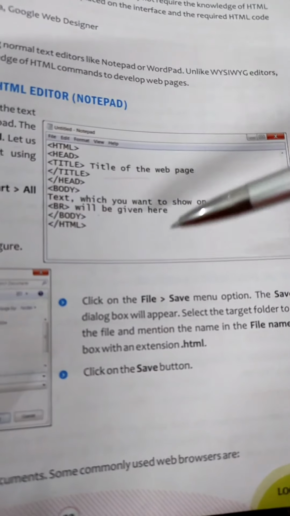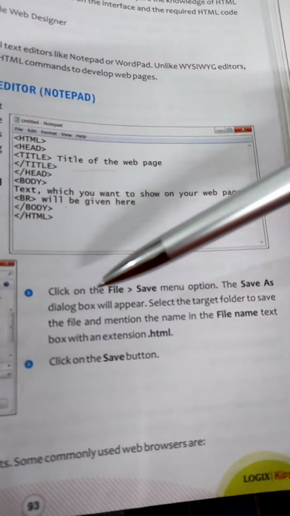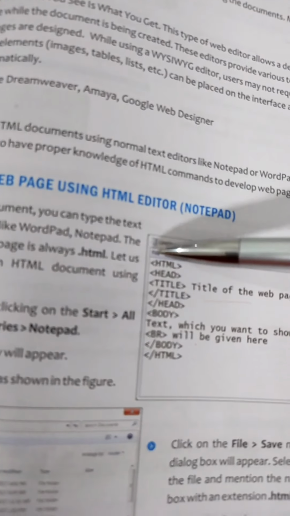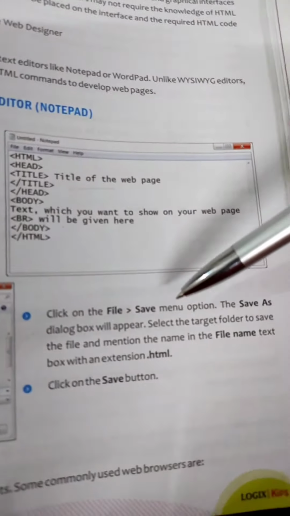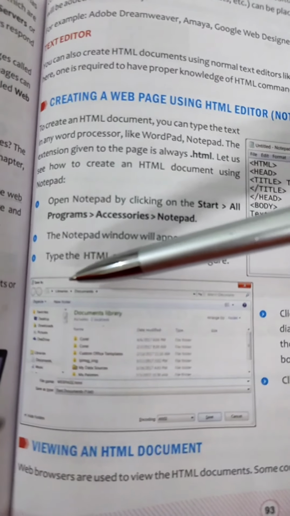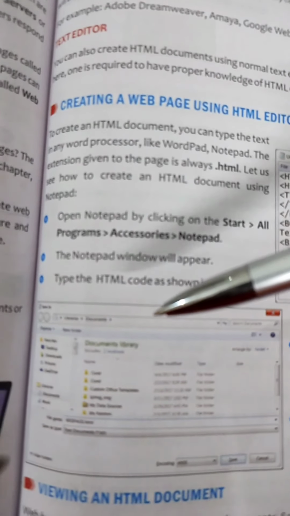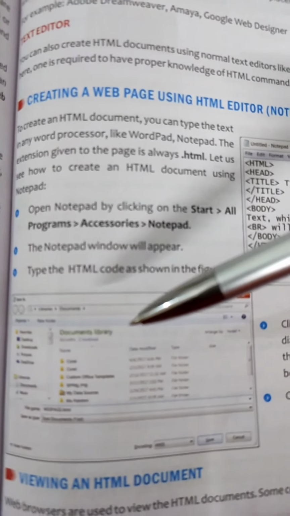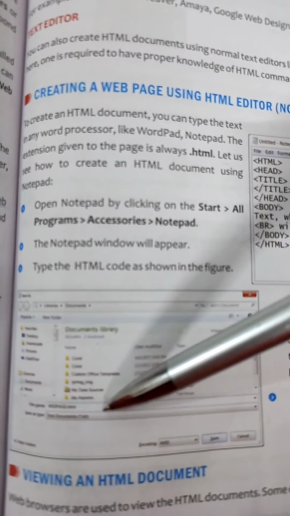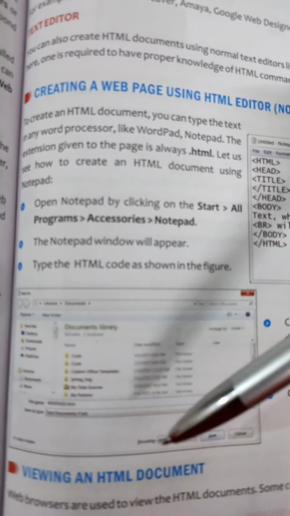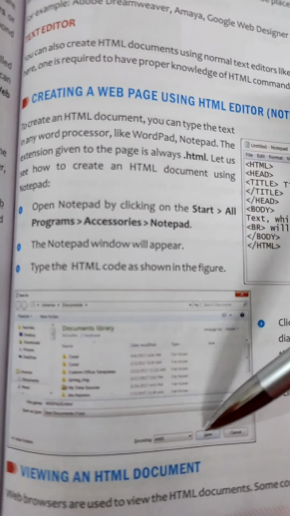Then after typing the HTML code, click on the File tab and then choose the Save menu option. From here, File, choose the Save menu option. The Save As dialog box will appear. This is the Save As dialog box. Select the target folder. Here firstly select the target folder to save the file and then mention the name of the file in the file name text box with an extension .html and then click on Save button.